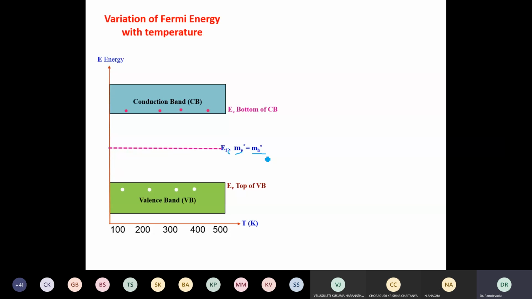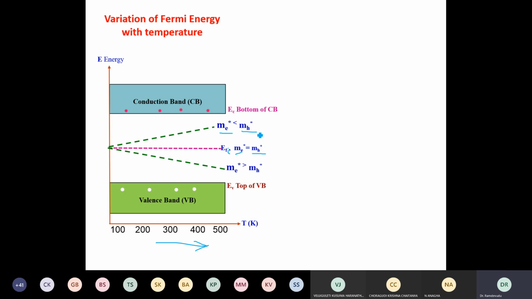If I say these two masses are not equal because they face different potential energies when they are moving in the lattice, sometimes the effective mass of electron is more than the effective mass of hole, or the effective mass of electron is less than the effective mass of hole. Therefore, as the temperature increases, I'm taking on this, see the Fermi energy level also changes in the case where the effective mass of electron is less than the effective mass of hole.